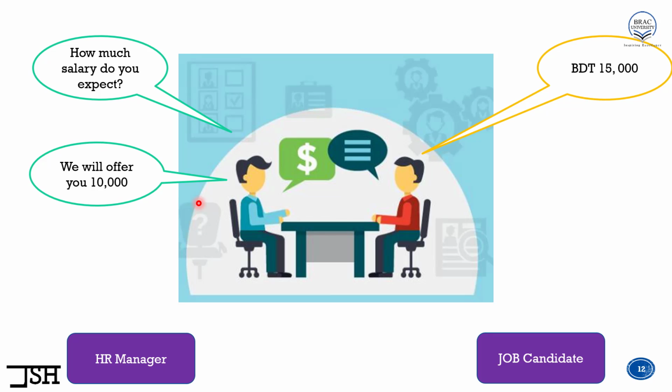So see, this time he is offering much lower. Why? Because the first piece of information says BDT 15,000 and the HR manager, when giving the counter offer, is basing his offer on the initial 15,000 demanded by the job candidate. So here in this example, BDT 15,000 is the anchor. So that is how anchoring bias works in the organizational setting.